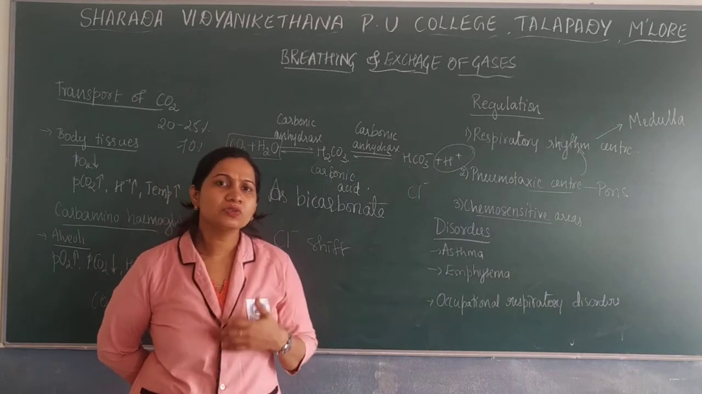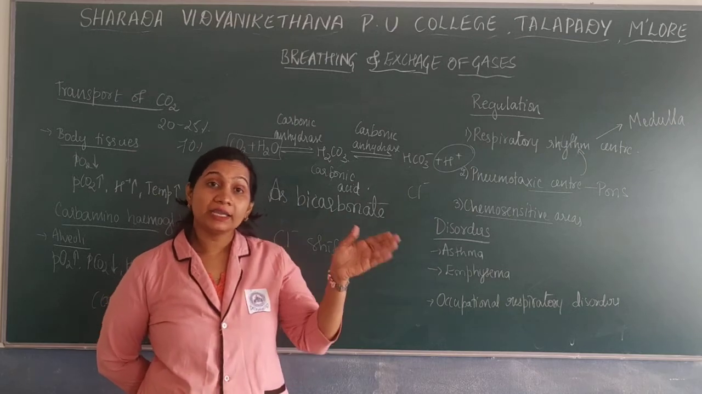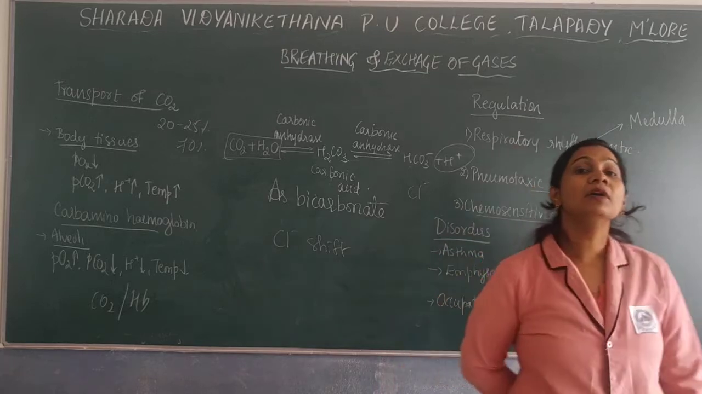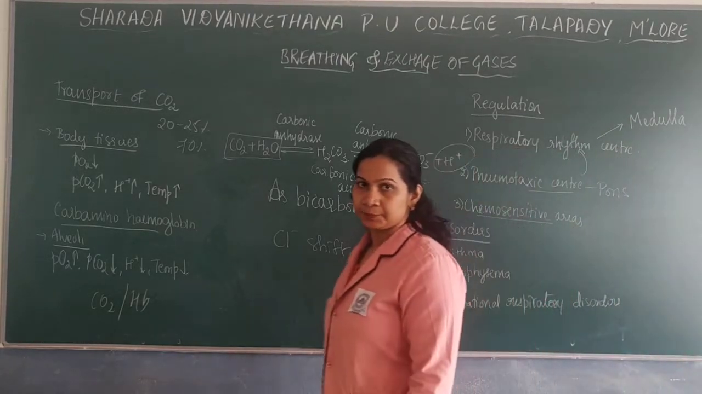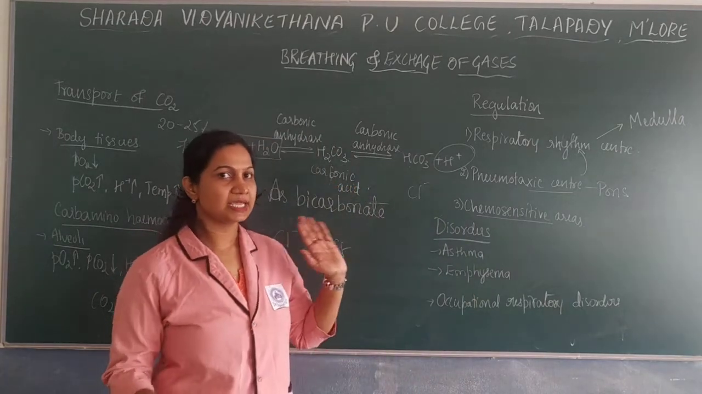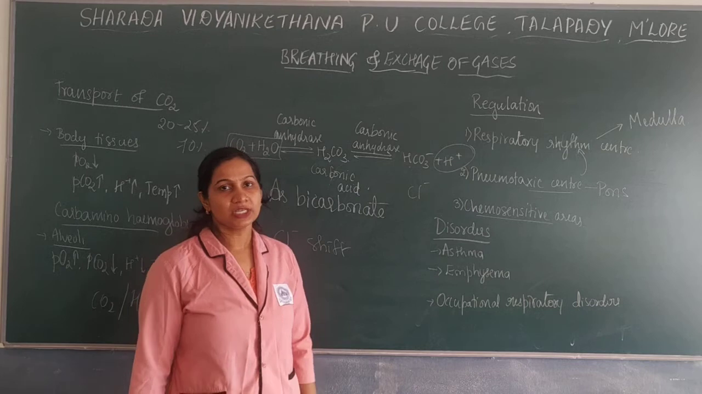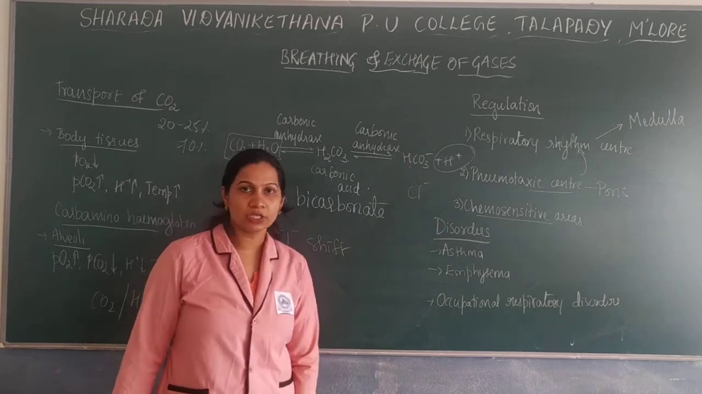Body will start producing more RBCs. People who live in higher altitude regions will considerably have more hemoglobin compared to people who live in the plains. Okay, so that is regarding the regulation.